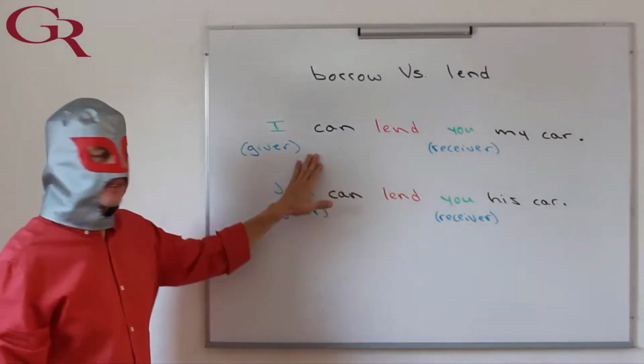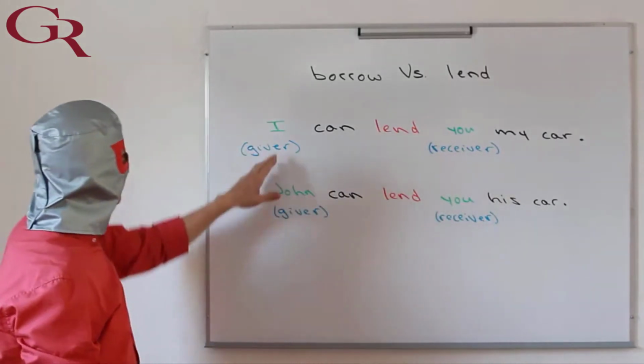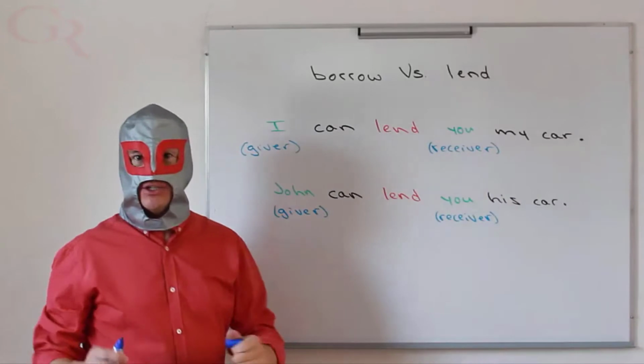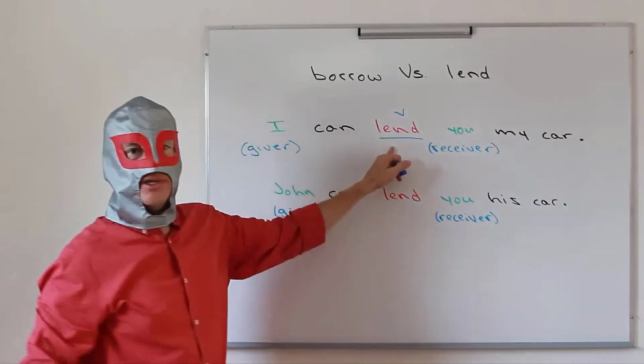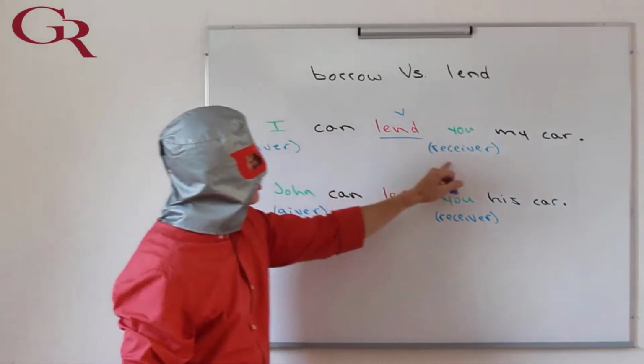Here we have a sentence. I can lend you my car. In this case, we have I. I is the giver. So if I mention the giver before the verb, then the verb to use is lend. So once again, I can lend you my car.